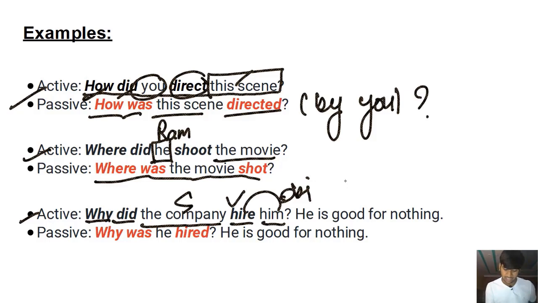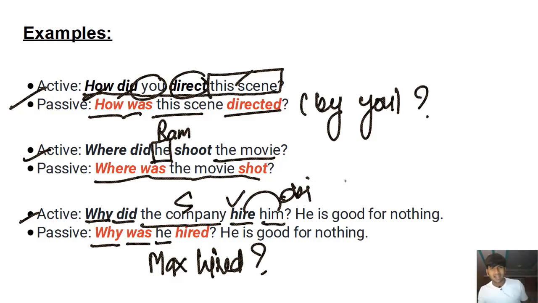in the passive voice. I'll say, why was Max hired? He's good for nothing. Why was he hired? In Hindi, usko hire kyun kiya gaya? Why was he hired? He's good for nothing. Who did that? We don't want to focus on that.